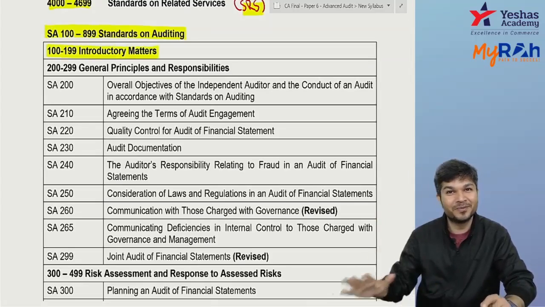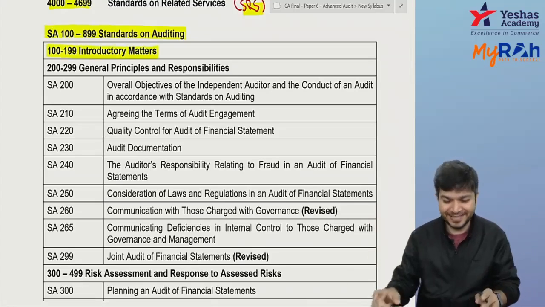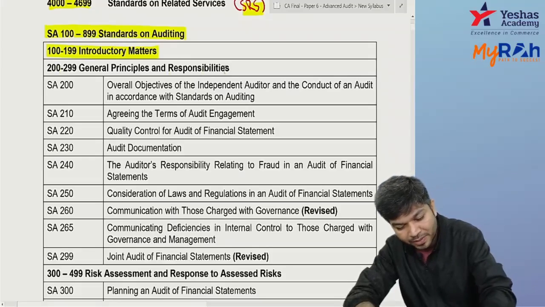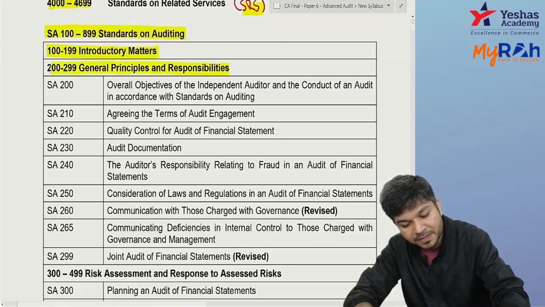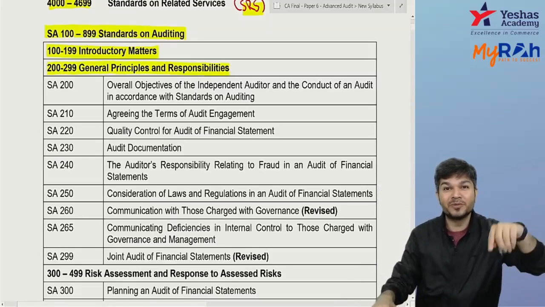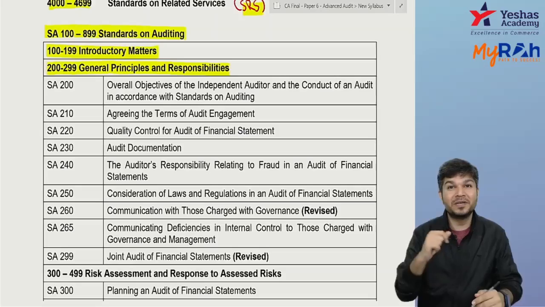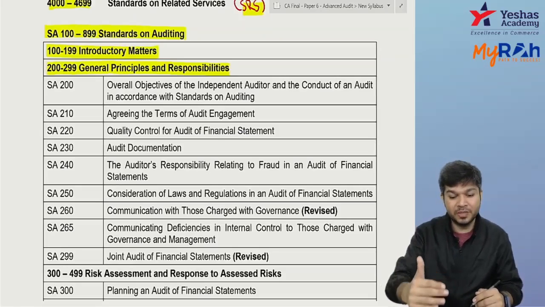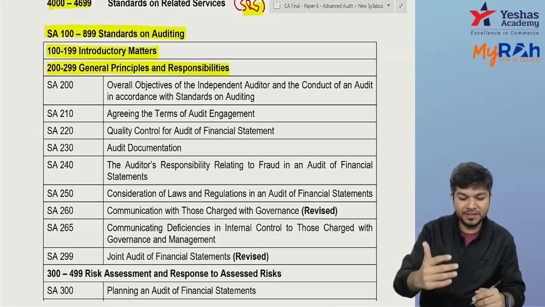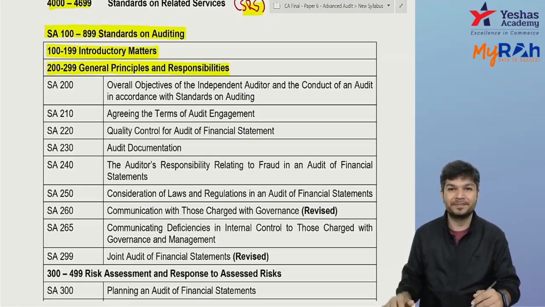100 to 199 is for introductory matter, no introduction, which is not there. Okay, 200 to 299 is general principles and responsibility. Remember, we have a chapter also, general principles and responsibility. So this is the 200 series. In that, we have 200, 210, 220, 230, 240, 250, 260, 265, 299.